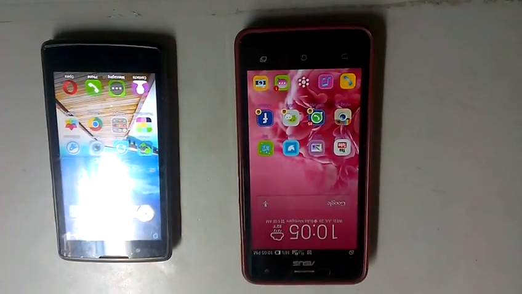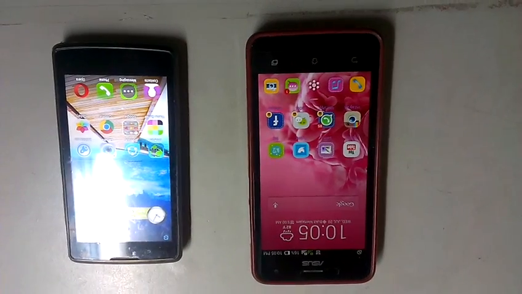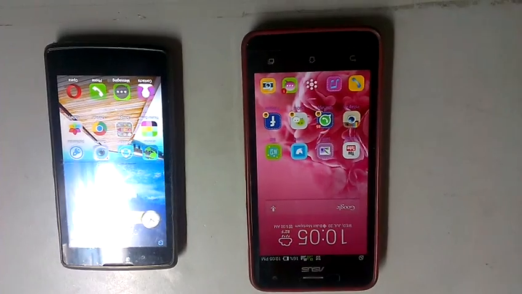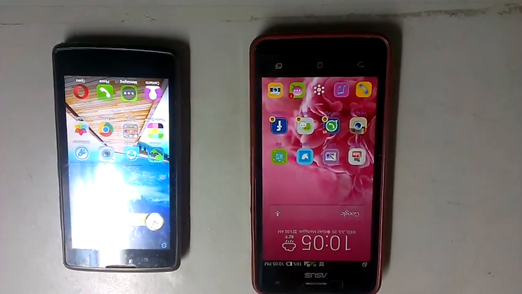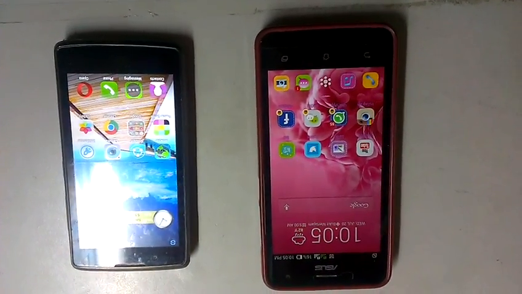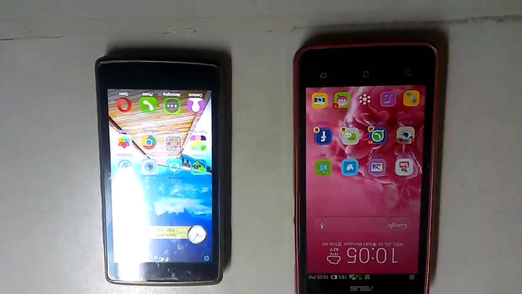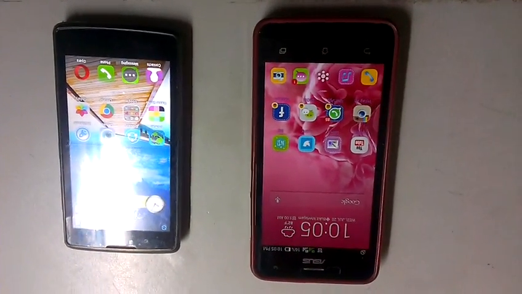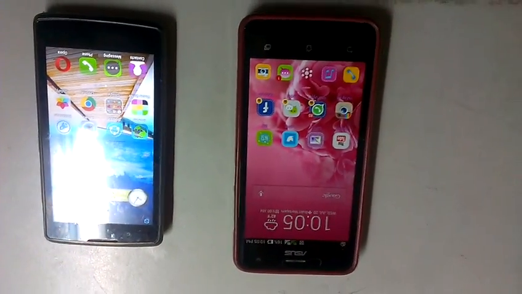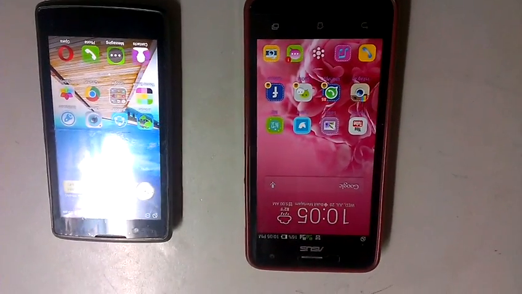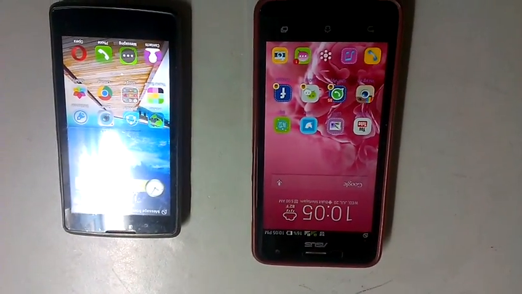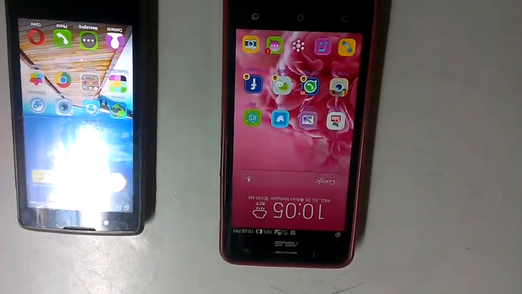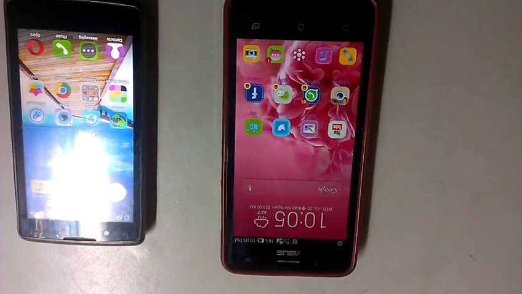And for the Asus Zenfone 5, the screen is 5 inches, and for the Lenovo it is 4.5 inches. And for Asus, the Android is KitKat and the Lenovo is Android 5.5 Lollipop.